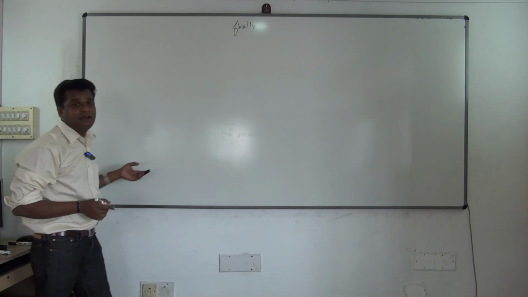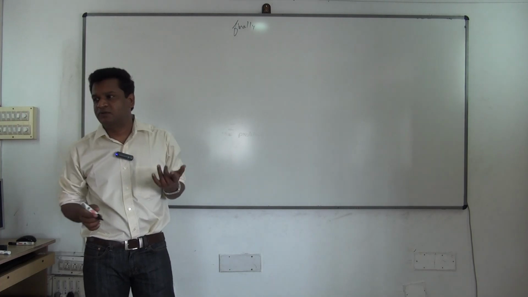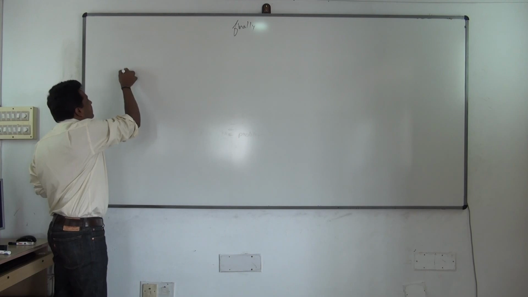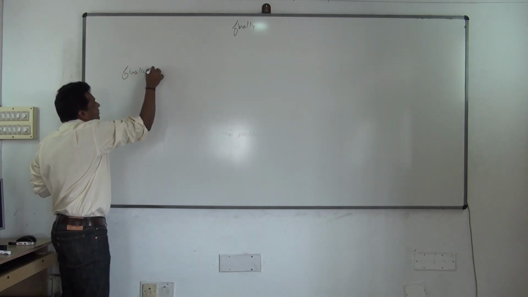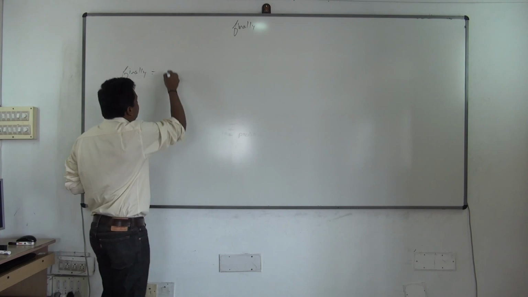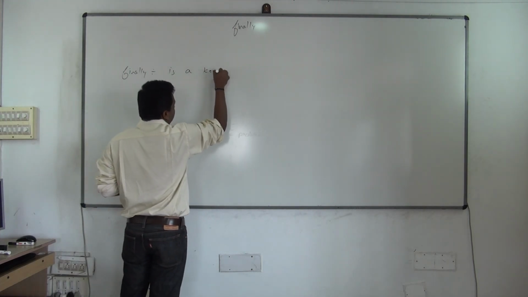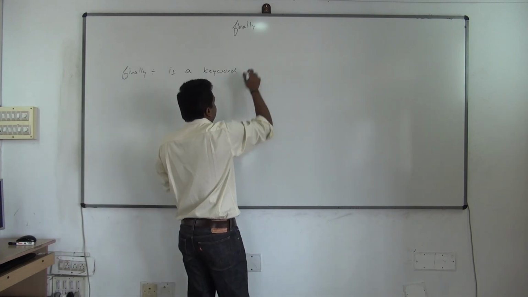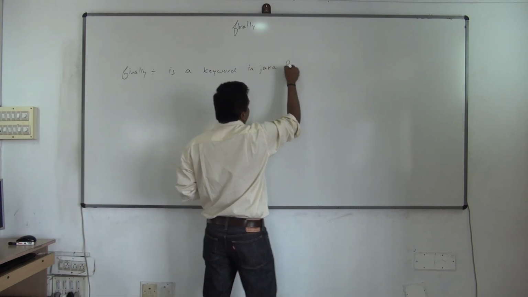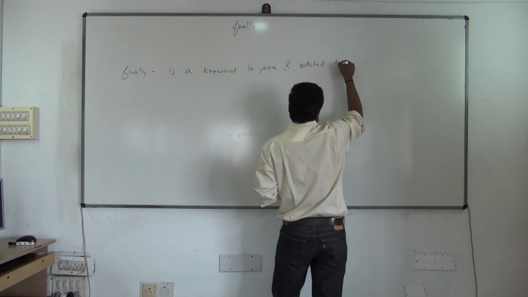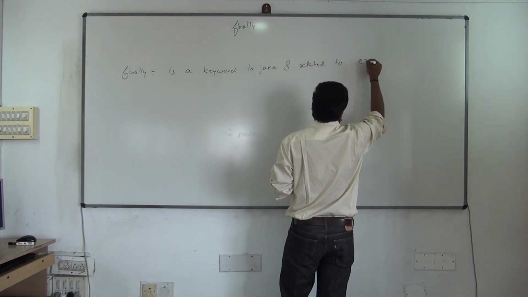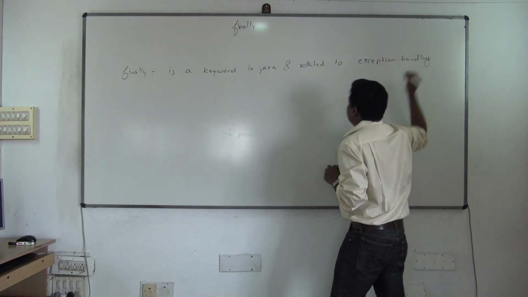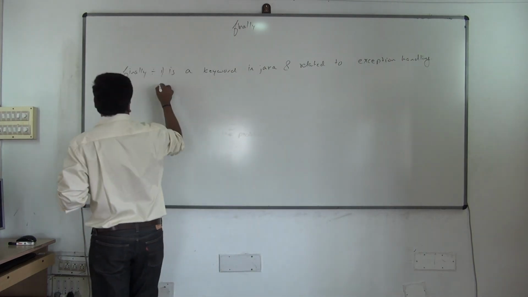There are five keywords now related to exception handling: try, catch, throw, finally, throws. So we'll go with finally today. First thing, finally is a keyword in Java. Basically, we have to learn a few concepts in finally. It is a keyword in Java and related to exception handling. This is the first point. From the interview point of view, these 3 points are very essential.